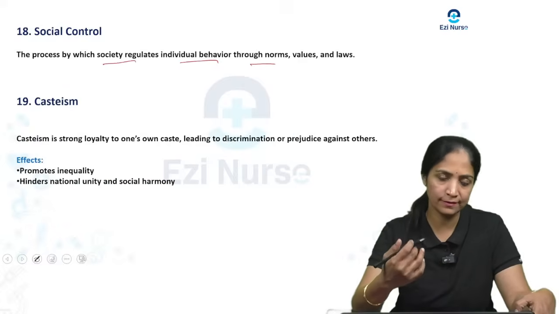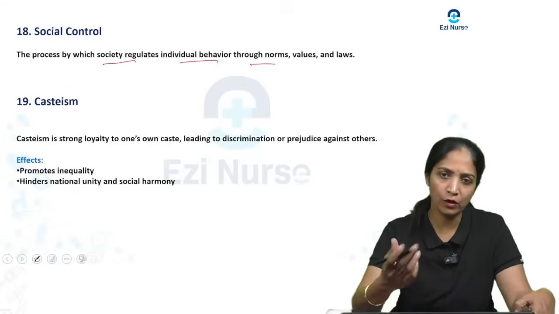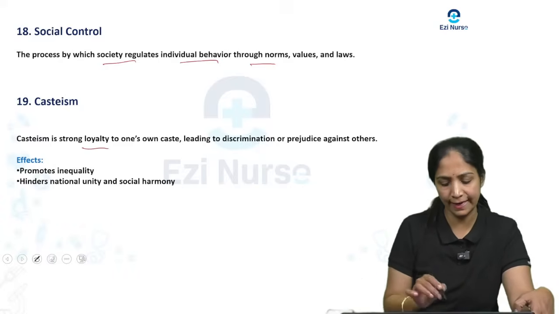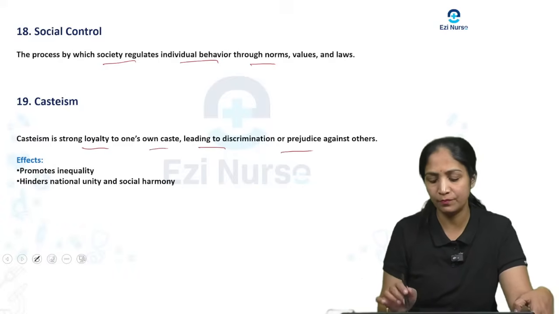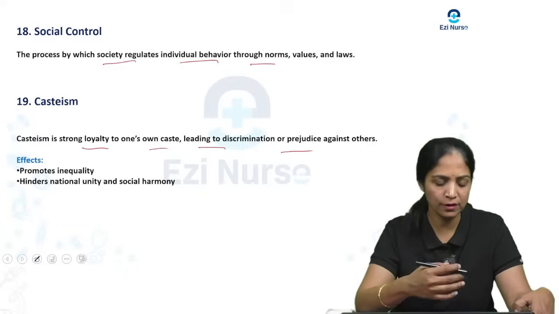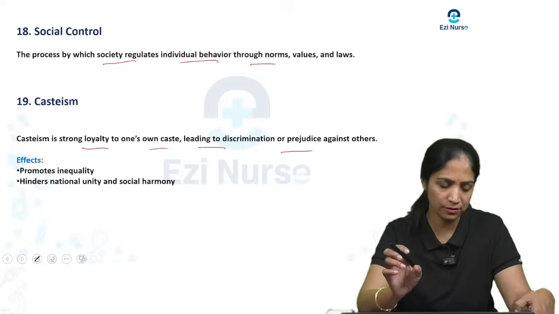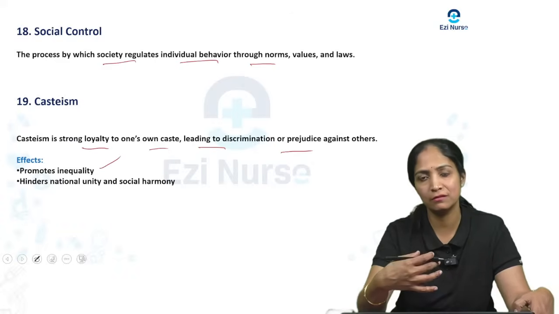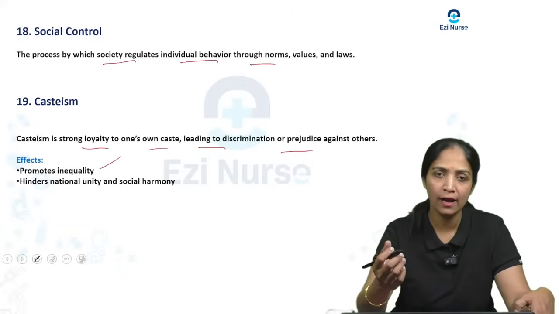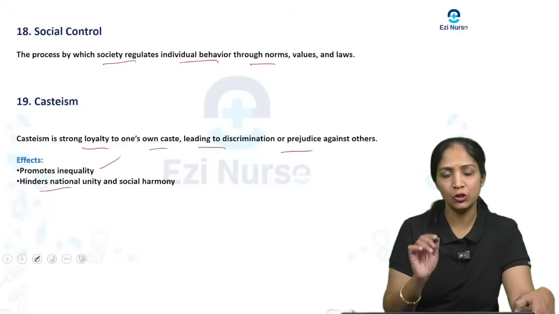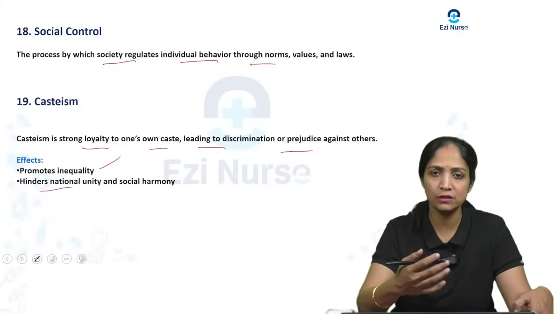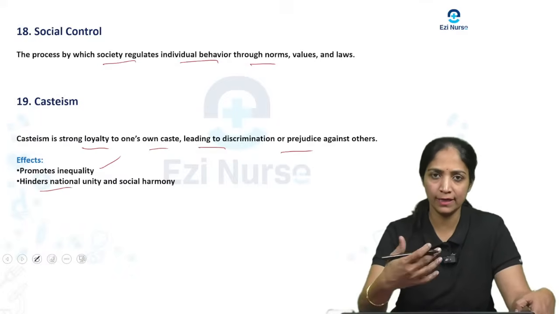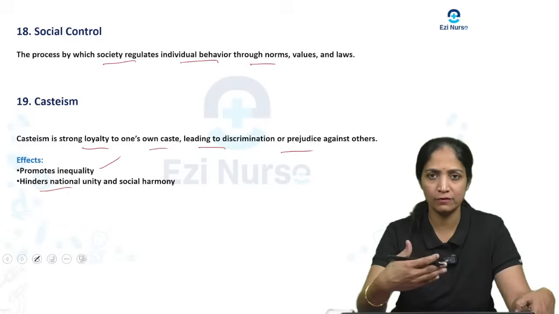Next one more under the same short answers is casteism. So what do you mean by casteism? Casteism is a strong loyalty to one's own caste, leading to discrimination or prejudice against others. How does it affect society? It promotes inequality, starting with the spreading of inequality, and it hinders national unity and social harmony. So these are the questions that come under short answers. Whatever questions I have discussed previously, I have answered everything.